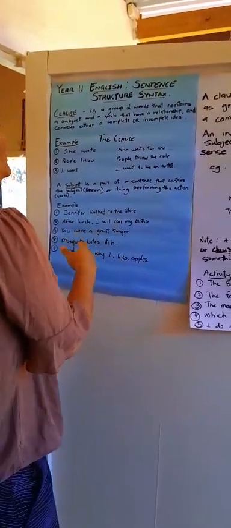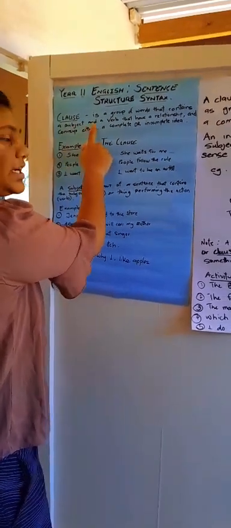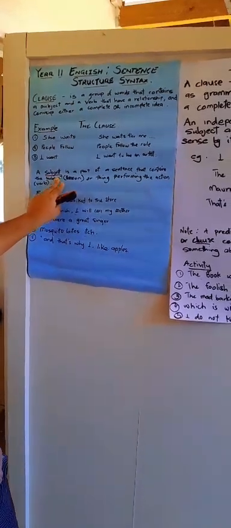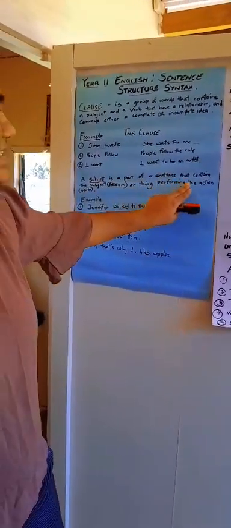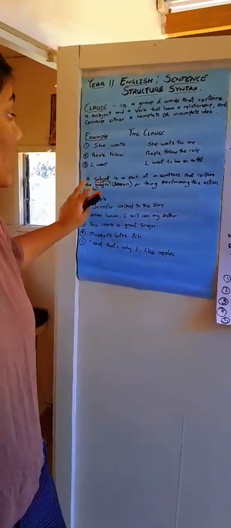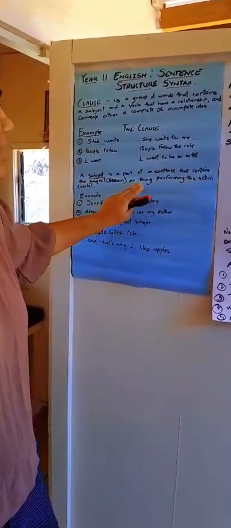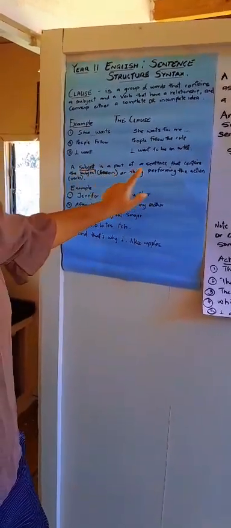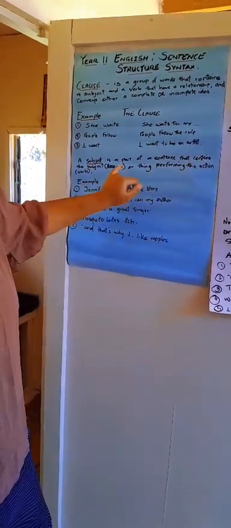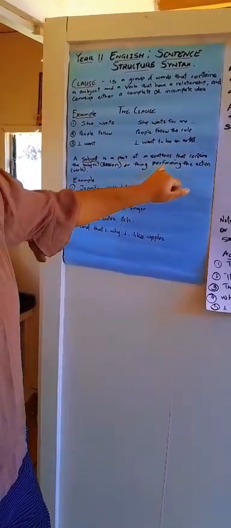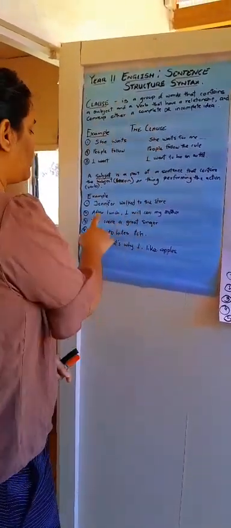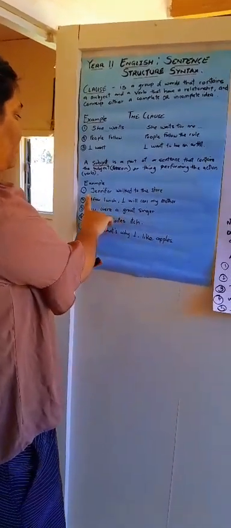Now, as we discussed, a clause has a subject and a verb. A subject, what is a subject? A subject is the part of a sentence that contains a person or thing performing the action. Again, the subject is the part of the sentence that contains a person or thing performing that action. That's a verb. Let's move on to the first example.